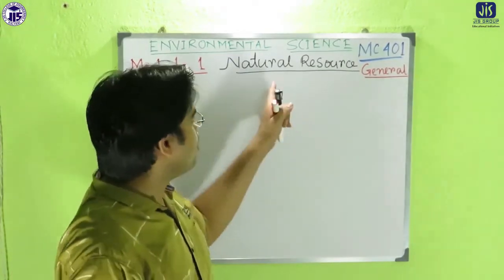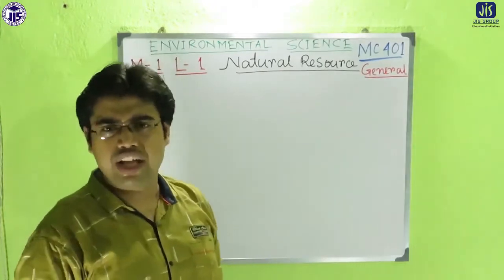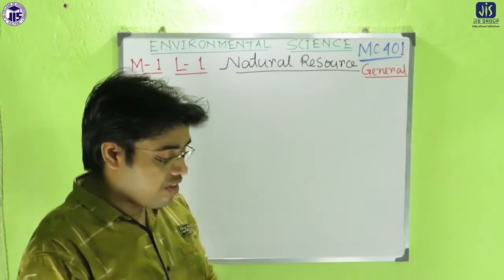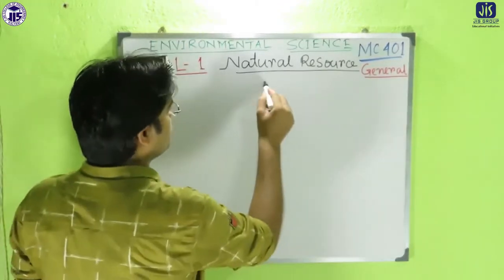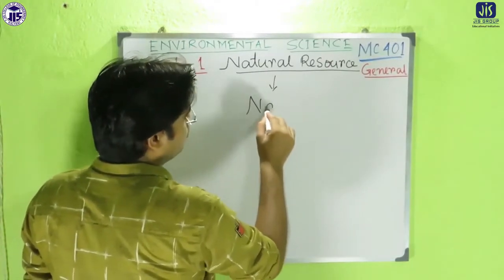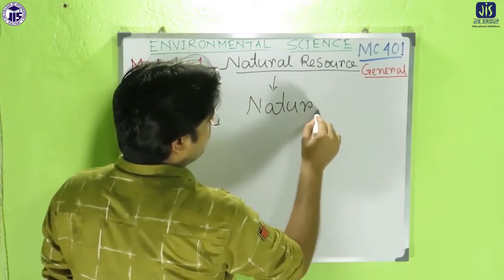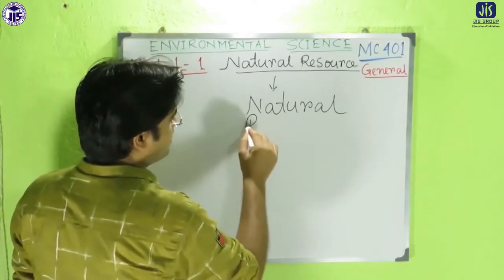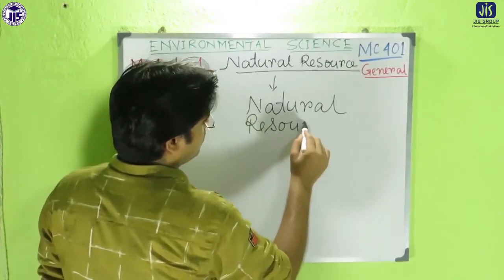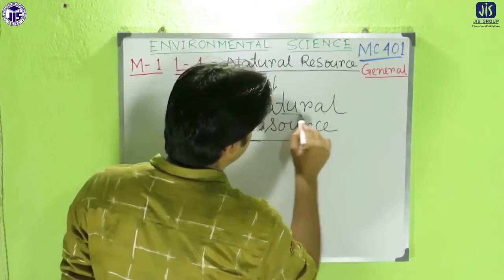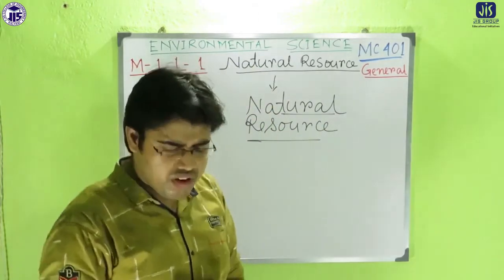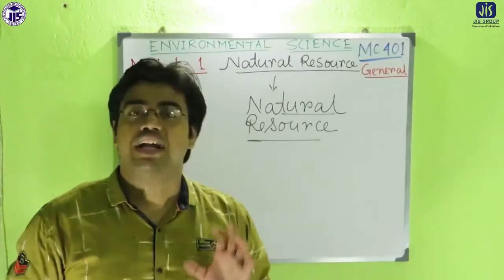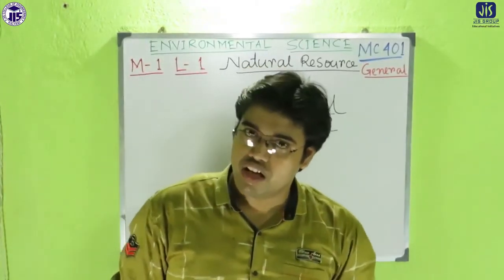Okay, so first of all, what is in the first lecture of the general part? So first of all, we will start from the natural resource. So the first topic of the general part, that starts with the natural resource. So all of you know very well what the natural resource is. Natural resource means it's very simple. The resource which is already present in our nature, that is called natural resource.